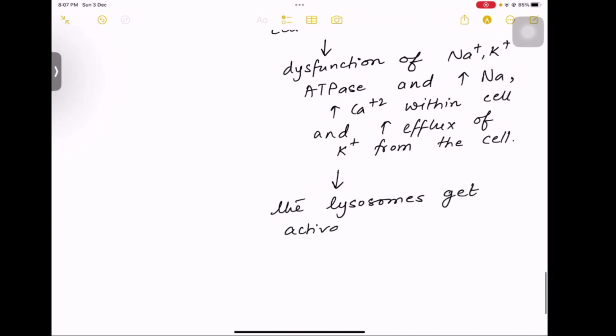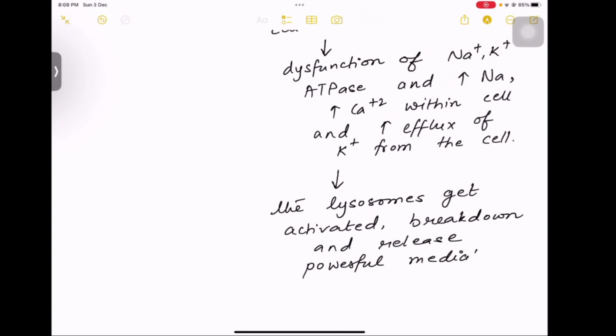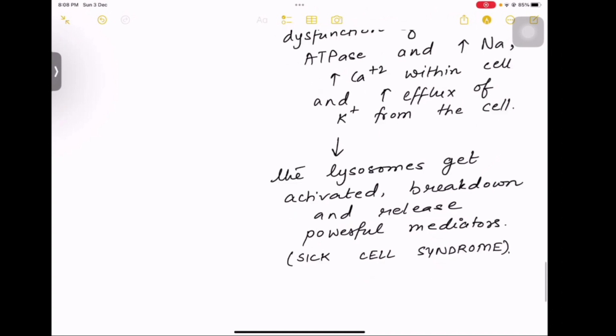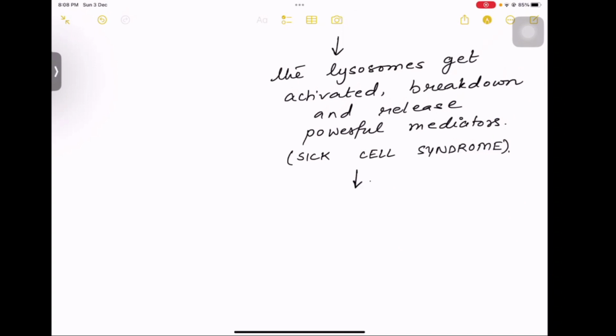which are the cellular organelles, will get activated and they will break down and release certain enzymes. These enzymes are actually powerful mediators. This entire process is called sick cell syndrome because lysosomes are breaking down and they are releasing powerful mediators.